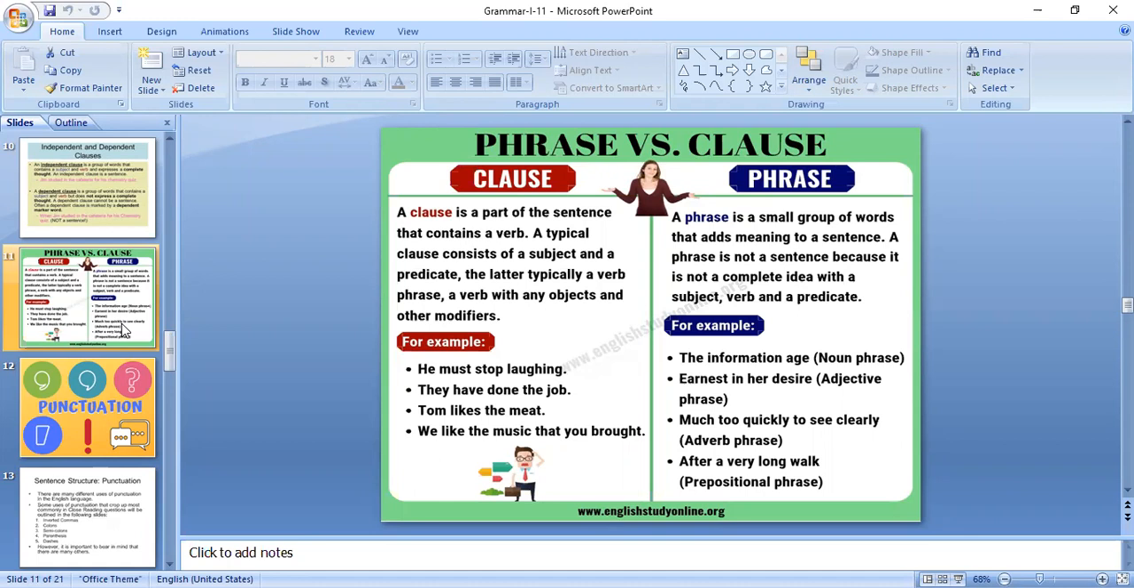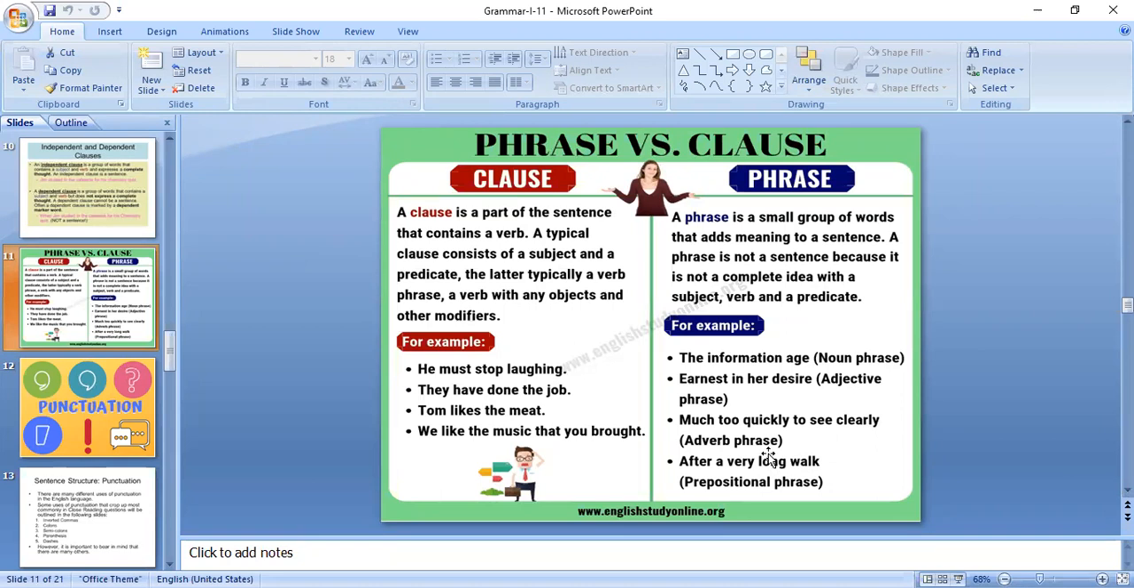A group of words which cannot give a complete meaning of a sentence will be called a phrase. See here, a phrase is a small group of words which cannot contain a complete meaning of something without another part of a sentence.